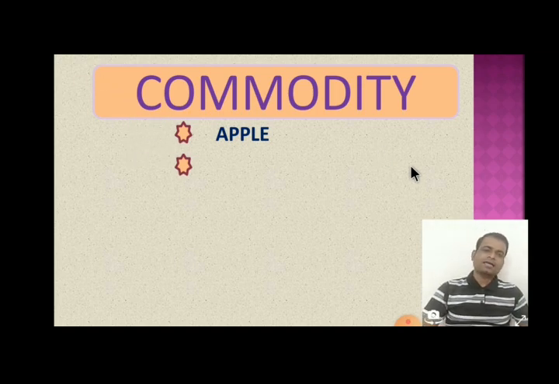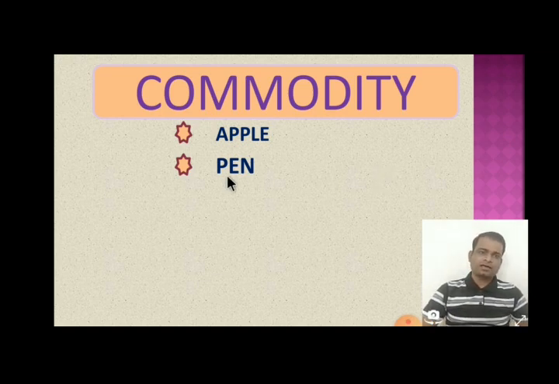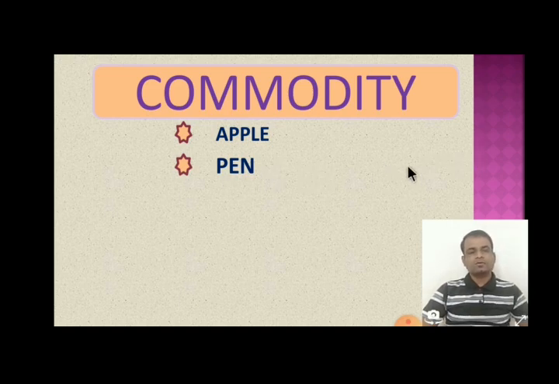Here we may take another example also. Suppose our want is to write an essay. What is our want? To write an essay or letter. Which commodity has capacity to satisfy our want? A pen. So the pen has power to satisfy the wants of a student. That power in the pen is known as utility in economic analysis.